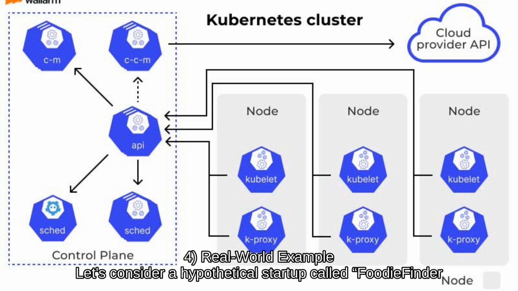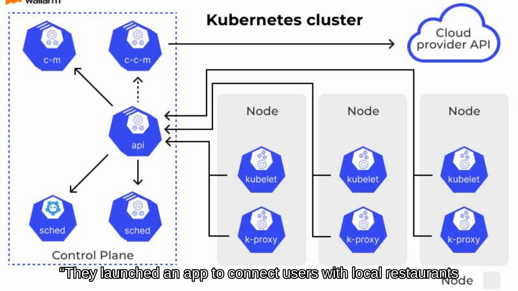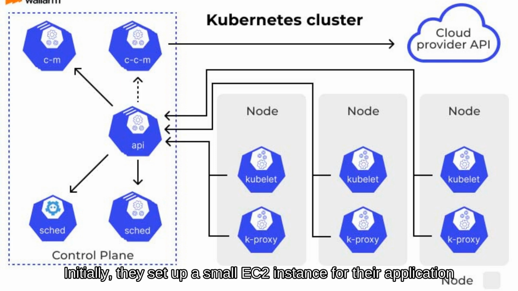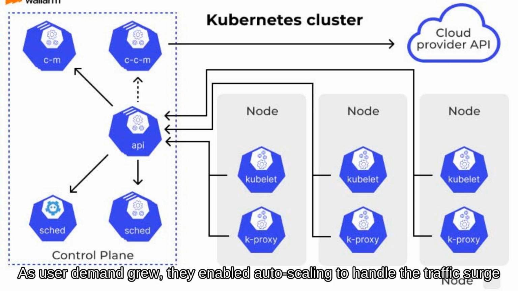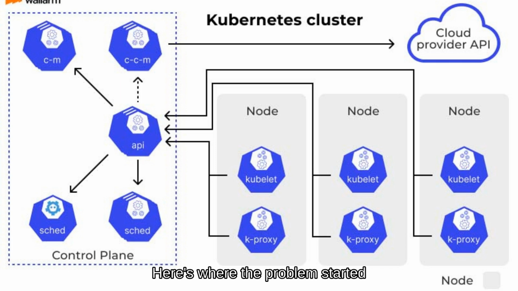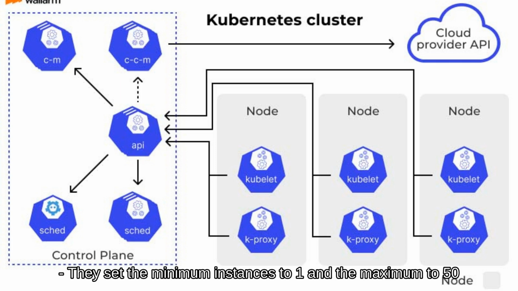Real-world example. Let's consider a hypothetical startup called Foodie Finder. They launched an app to connect users with local restaurants. Initially, they set up a small EC2 instance for their application. As user demand grew, they enabled auto-scaling to handle the traffic surge. Here's where the problem started. They set the minimum instances to 1 and the maximum to 50.